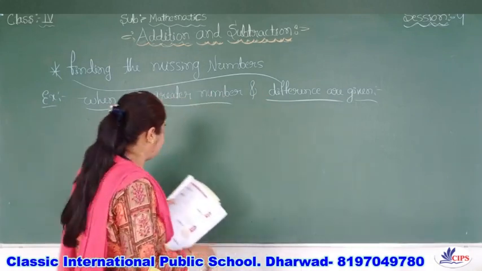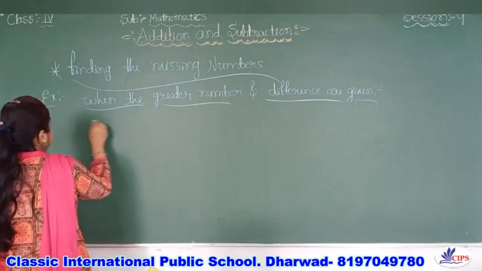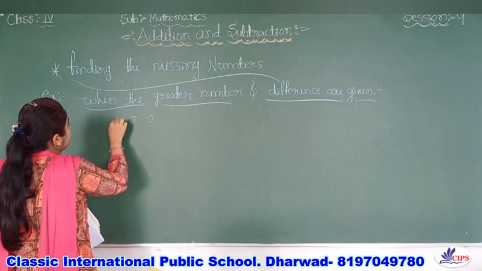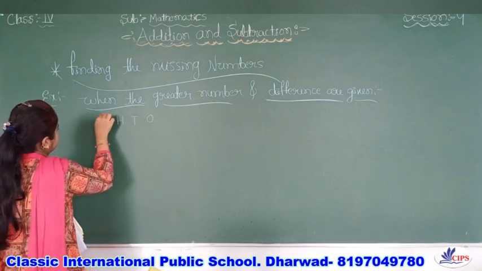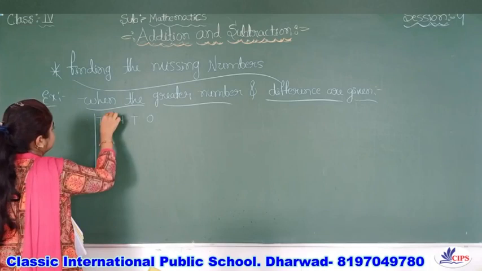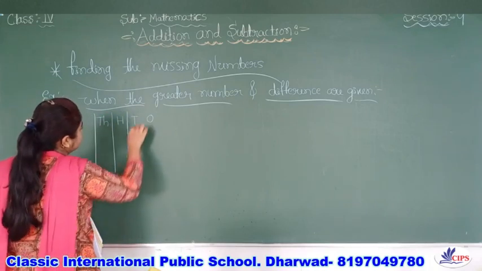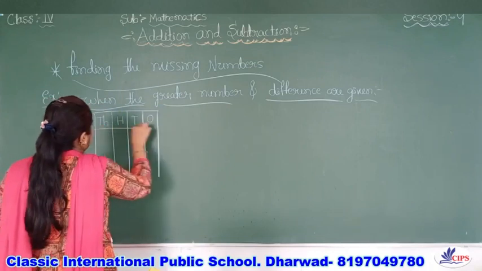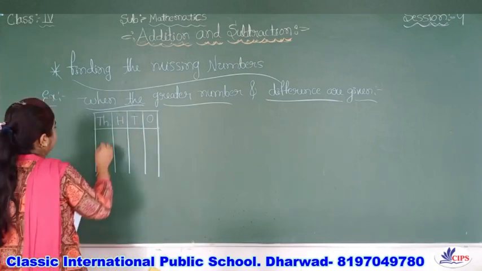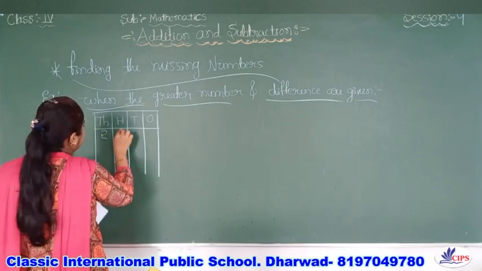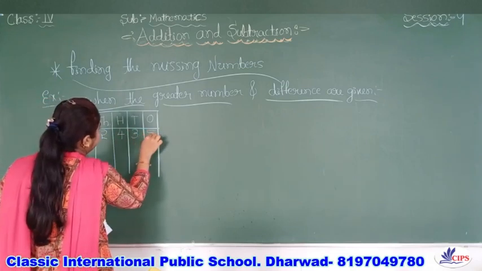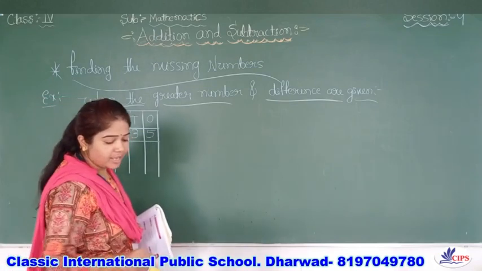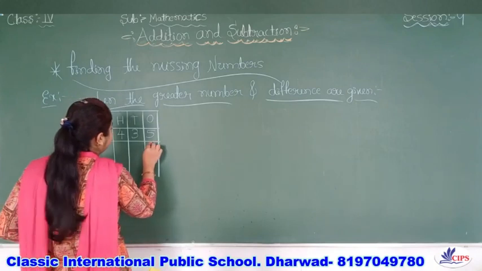We'll take one example. Ones, tens, hundreds, thousands. Now they have given 2435, and here they have given boxes we have to find.